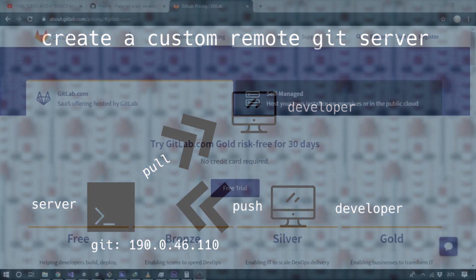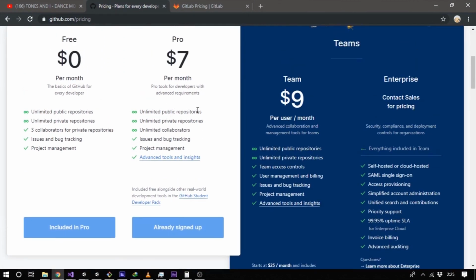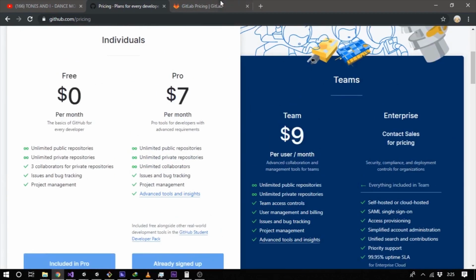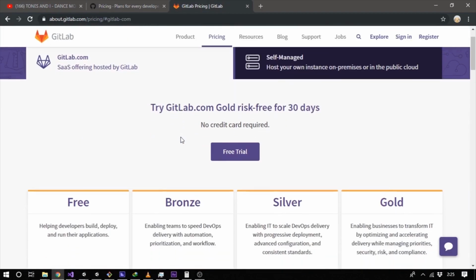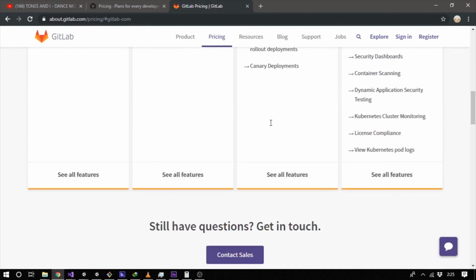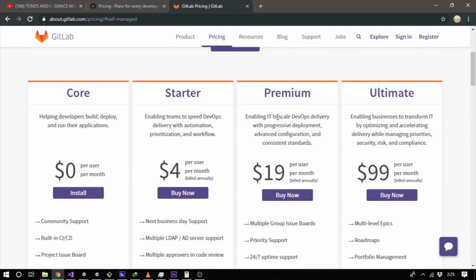All these Git providers, however, have their own limitations. And so if you find your team of developers falling outside of those boundaries, or perhaps needing highly custom Git functionality, it's just about time you looked into creating your own custom Git remote server.